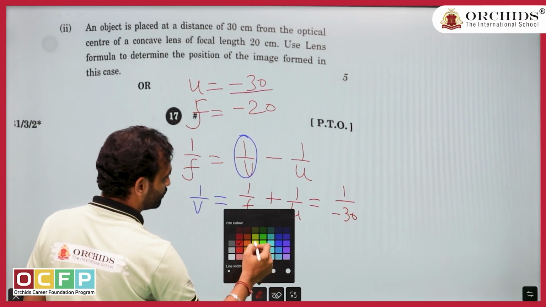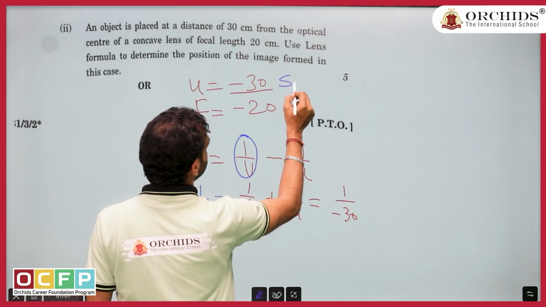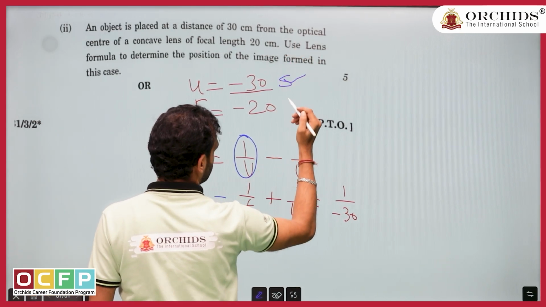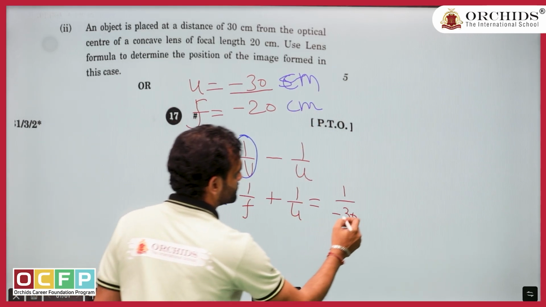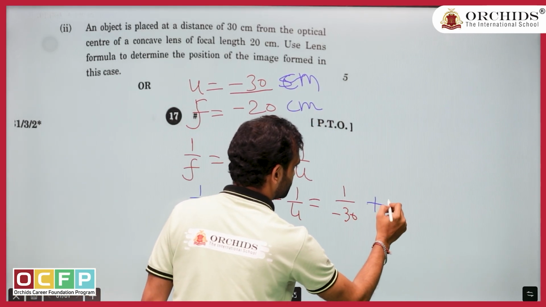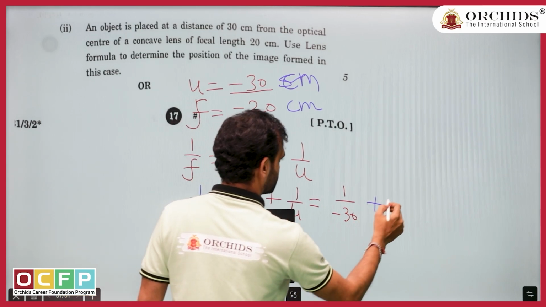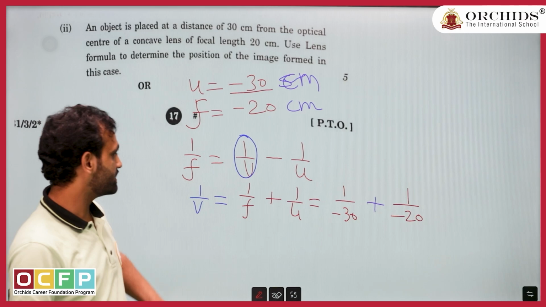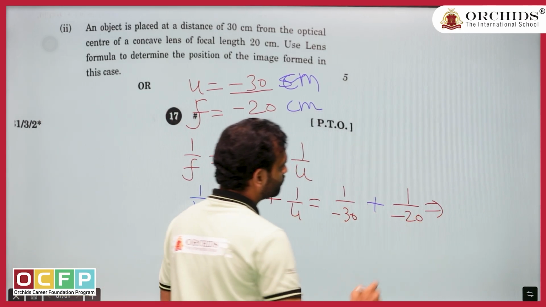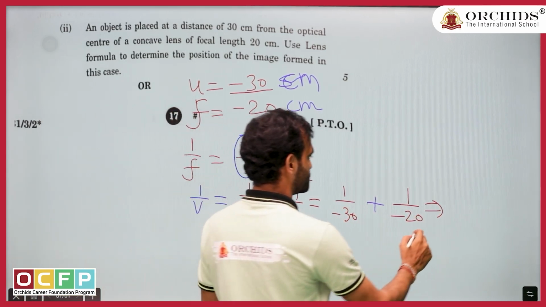Don't make this mistake. This is in centimeter. Don't forget to write down the unit. Minus 30 centimeter, plus 1 upon minus 20. I think now it's a fairly easy question because we can do a simple calculation, it's not much tough.